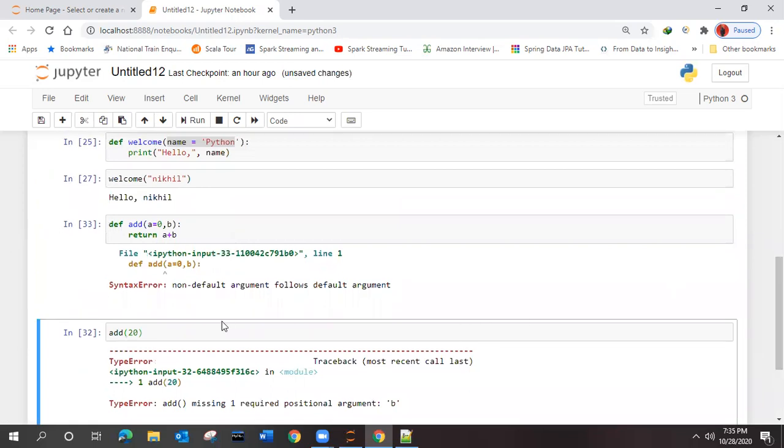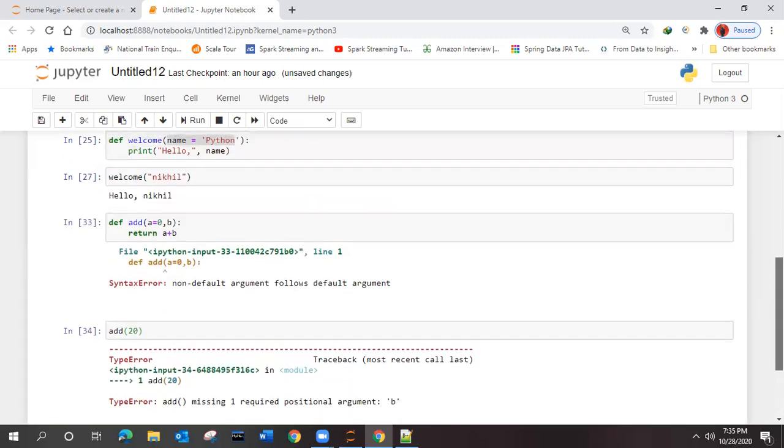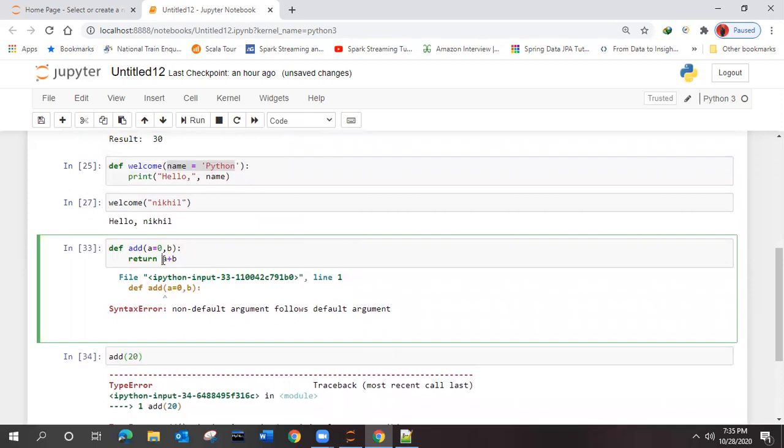That we have to talk about, what it is coming and why it is coming. What is it saying? Add missing one required positional argument b. It means it is not working correctly, right? Then what changes do we have to make over here so that it works? Think on this one.